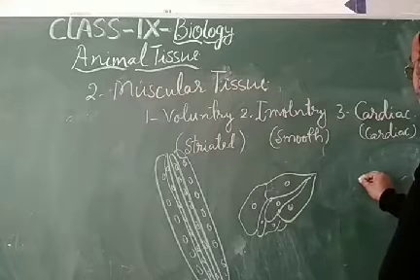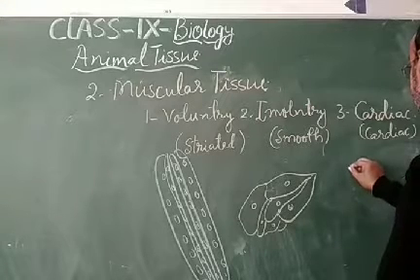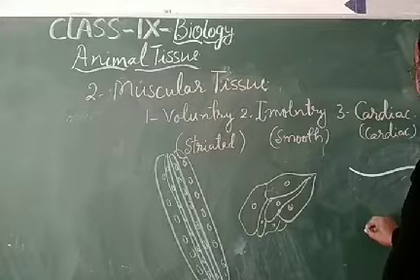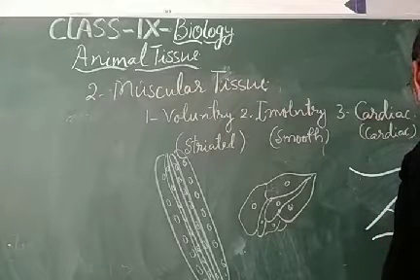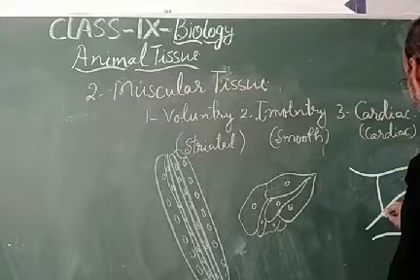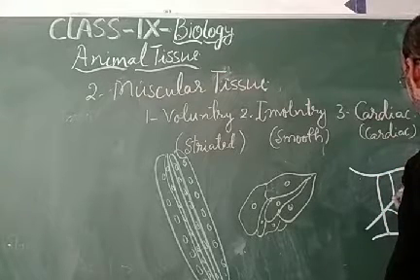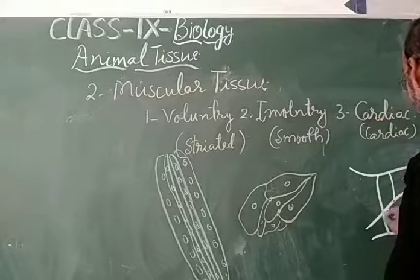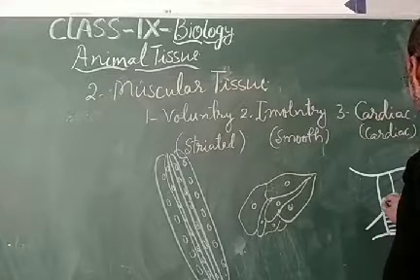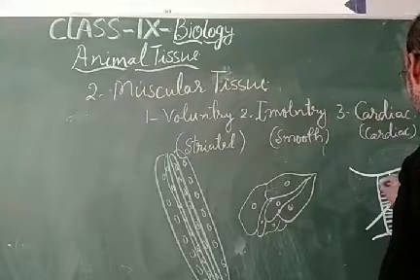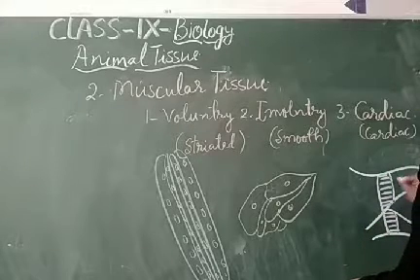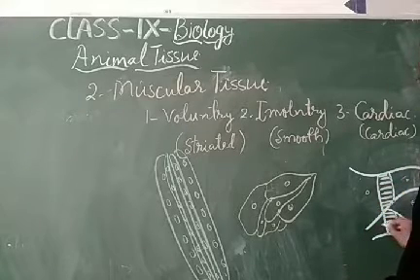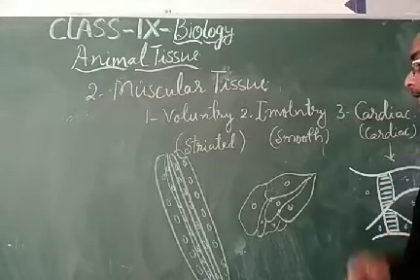Now come to the cardiac muscle, my dear students. This cardiac muscle is a specific muscular bundle, which is formed as a specific muscular band. These muscular bands connect the different strips of the muscles, and these are called the cardiac muscle.